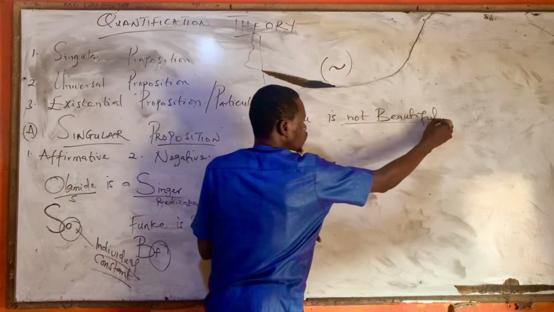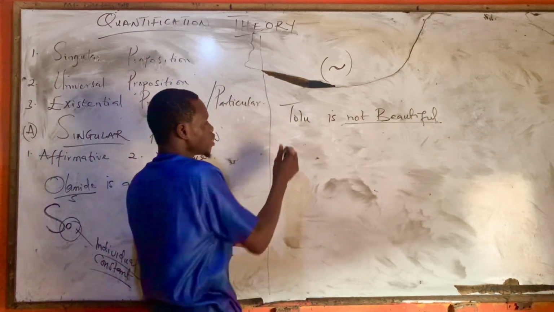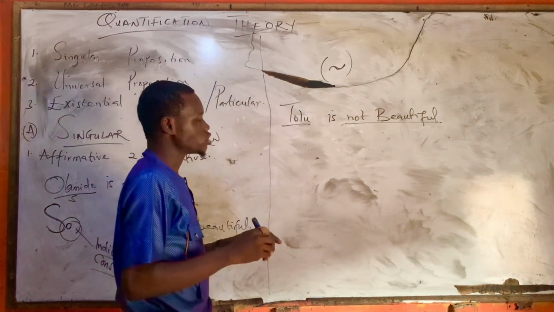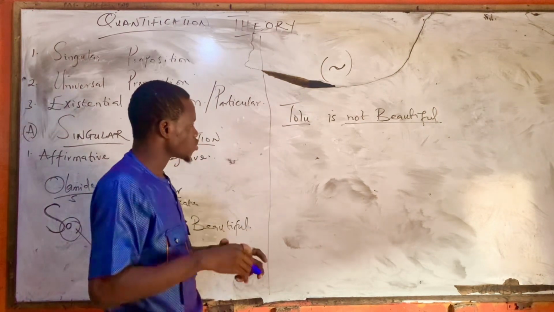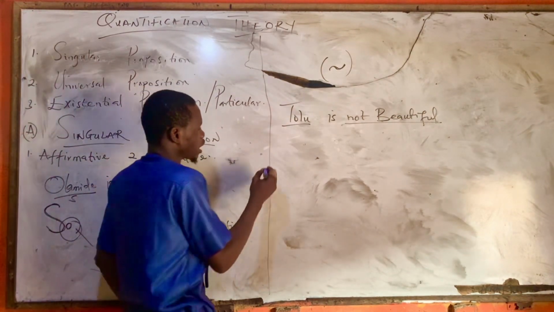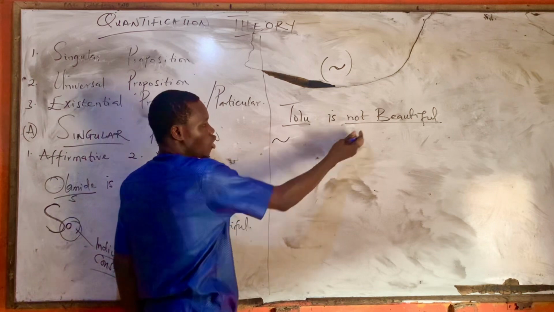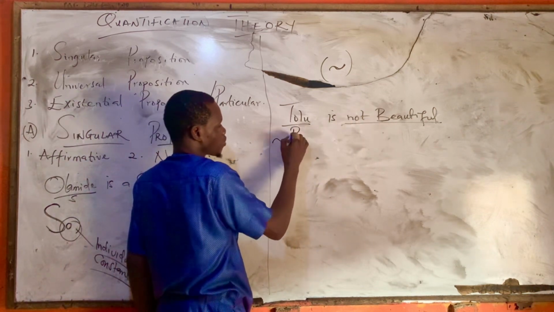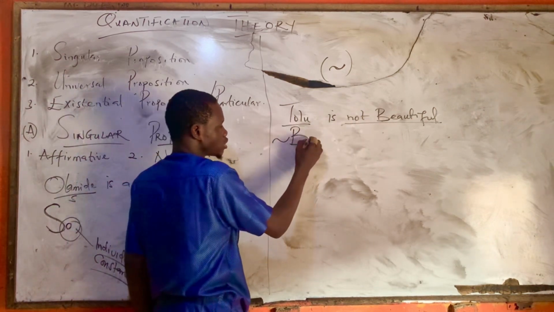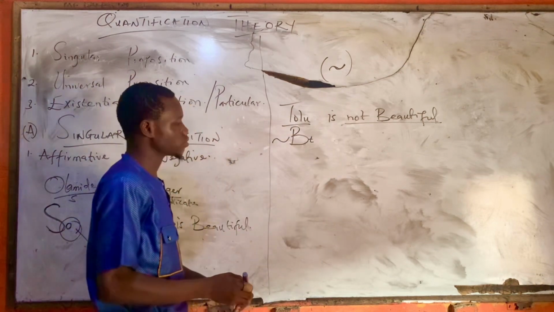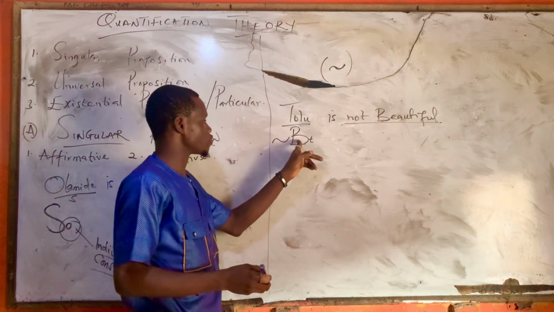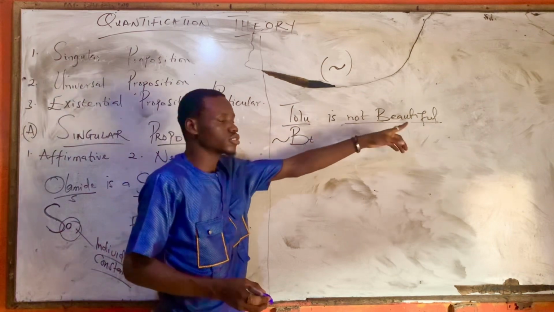This not beautiful is our predicate term and Tolu is our what? Subject term. How do you now symbolize it? You now say negation of what? B, capital letter, and what? T, small letter. Not beautiful. That is, Tolu is not beautiful.